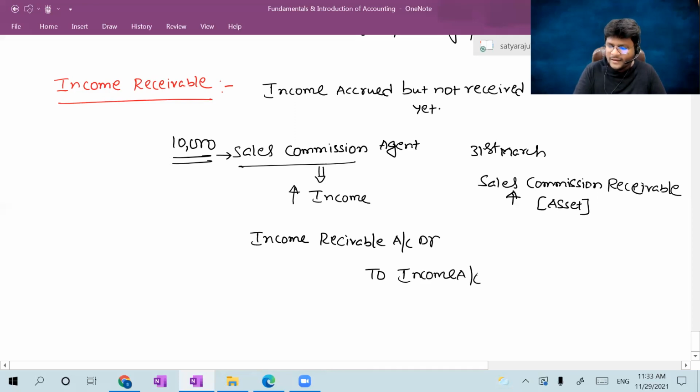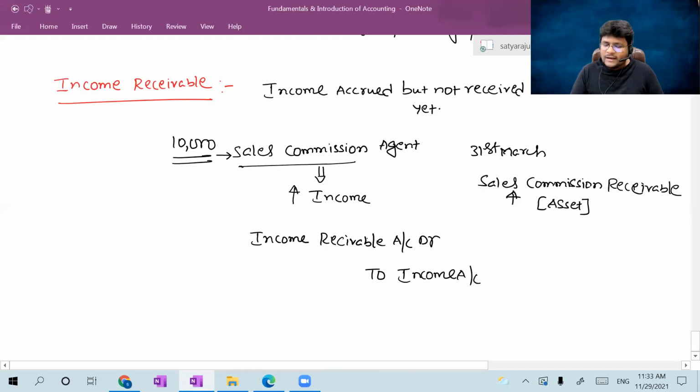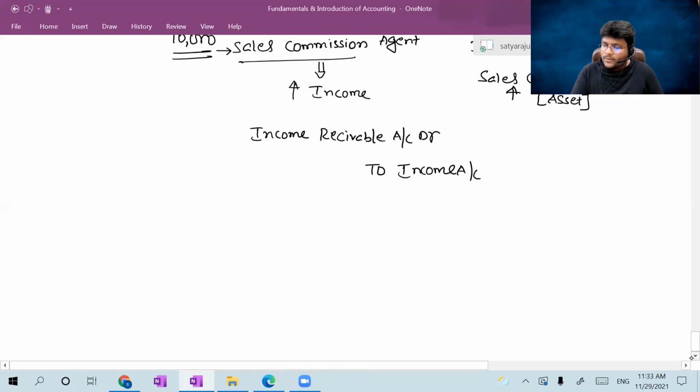So the entry is income receivable account debtor to income account. Let me check here. Income receivable account debtor to income account is the journal entry for income receivable. So the last concept is income received in advance. Please all of you apply the accounting equation, which is highly useful while drafting the journal entries. So next, income received in advance.